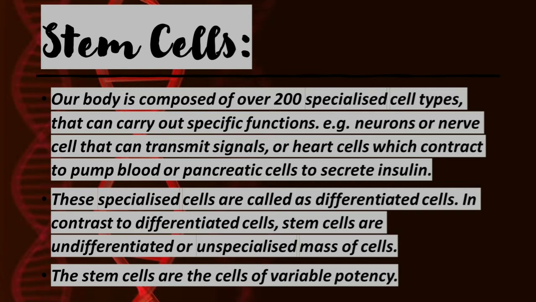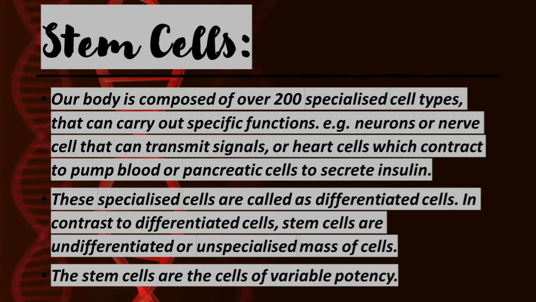In contrast to differentiated cells, some cells are undifferentiated or unspecialized mass of cells. The stem cells are the cells of variable potency. Potency refers to the number of possible fates that a cell can acquire. The two important properties of stem cells that differentiate them from other cells are, first, the ability to divide and give rise to more stem cells by self-renewal. Second, its ability to give rise to specialized cells with specific functions by the process of differentiation.